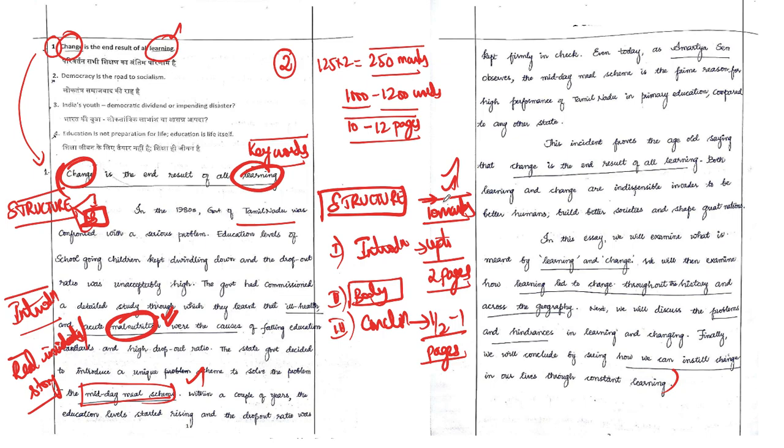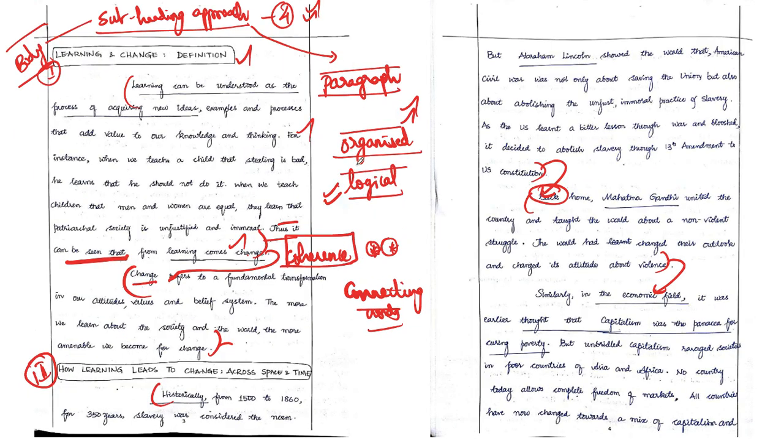Then we can move on to the next segment. That is, after writing an introduction, immediately we need to explain the meaning of the topic which has been conveyed in the essay. What we need to especially focus on here, friends, is the keywords. As I said already, the keywords here are learning and change. The topper has also used two paragraphs to explain the meaning of learning and change. And before moving from the first paragraph on learning to the next paragraph on change, he has connected learning with change.